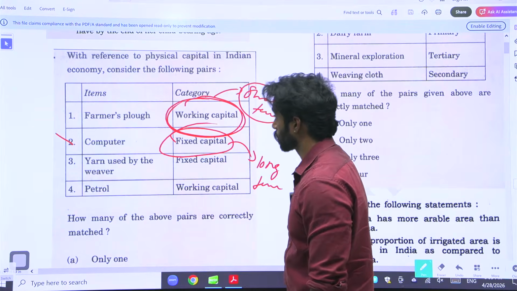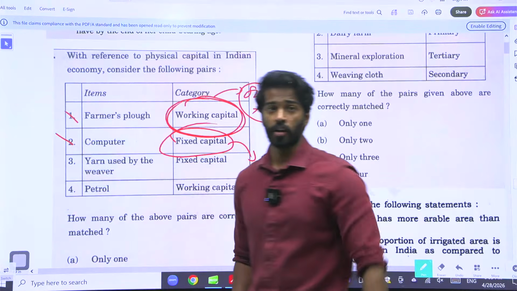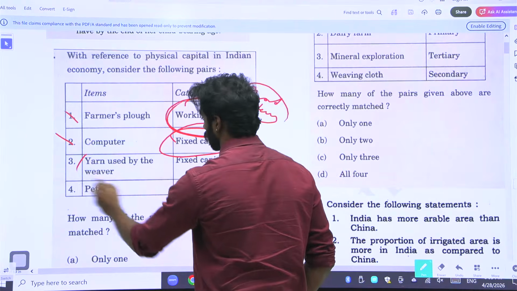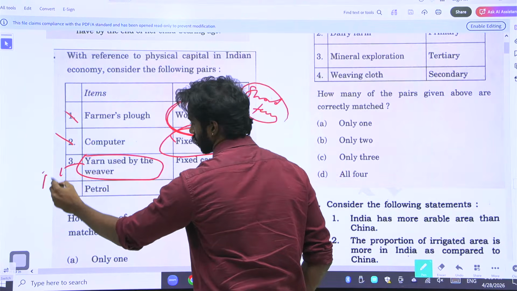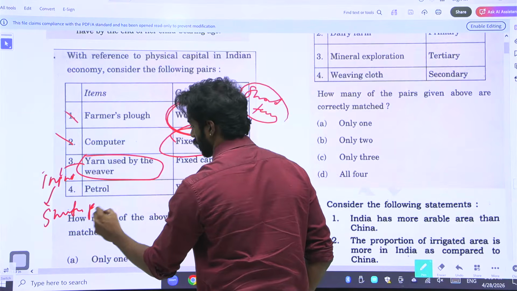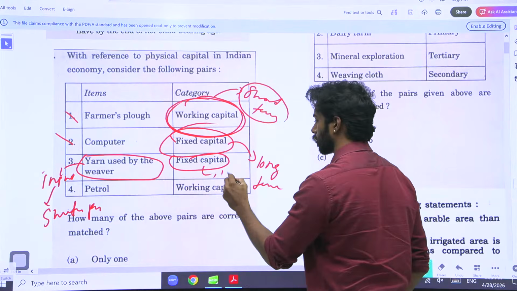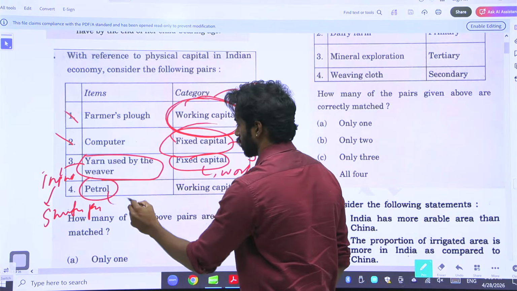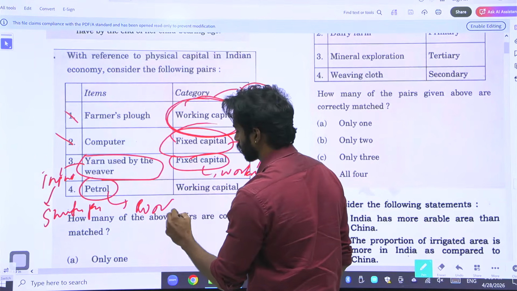Then you have the farmer's plow, again used multiple times. And then yarn, an input that is used for a shorter period, so obviously that is working capital. And then you have petrol, again working capital.